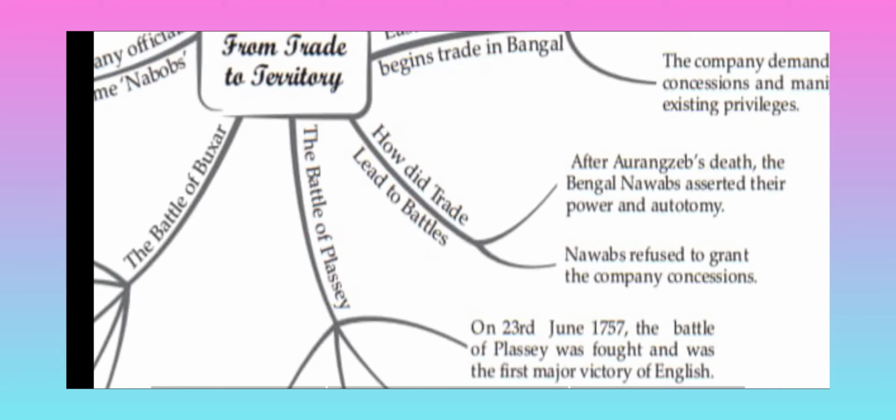Next point, how did trade lead to the battle? After Aurangzeb's death, the Bengal Nawabs asserted their power and autonomy. When Aurangzeb was there, all the Nawabs were under the Mughal Emperor, but after Aurangzeb's death, most of the regional Nawabs became independent. Next point, the Nawab refused to grant the company concessions.